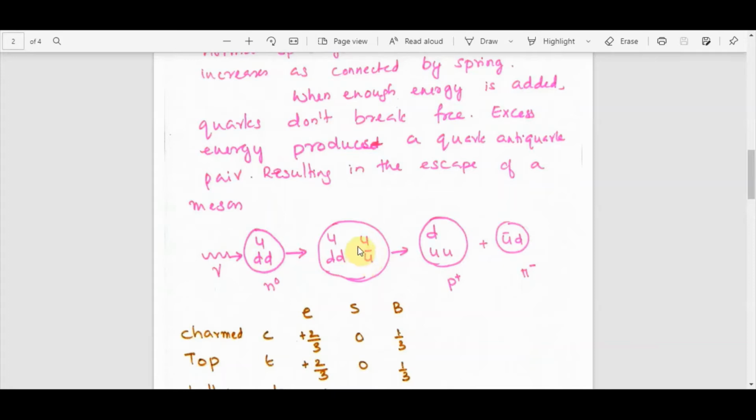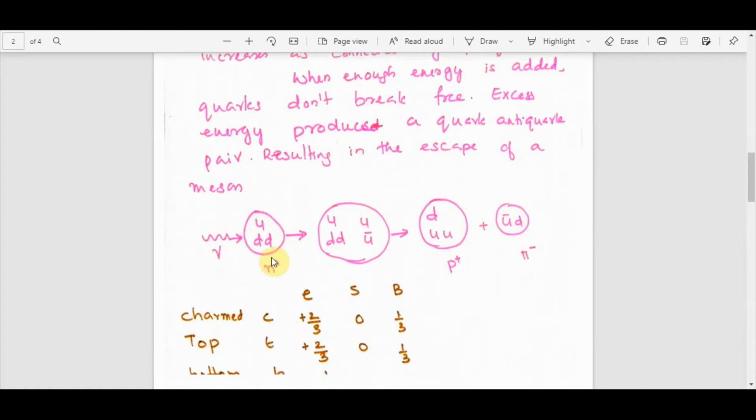UDD is the core composition of the neutron, plus the energy gets converted into a quark anti-quark pair, and this will finally result in a proton, DUU, plus a pi minus meson, which consists of U-bar D. So this is what happens when excess energy is taken up by the quarks.